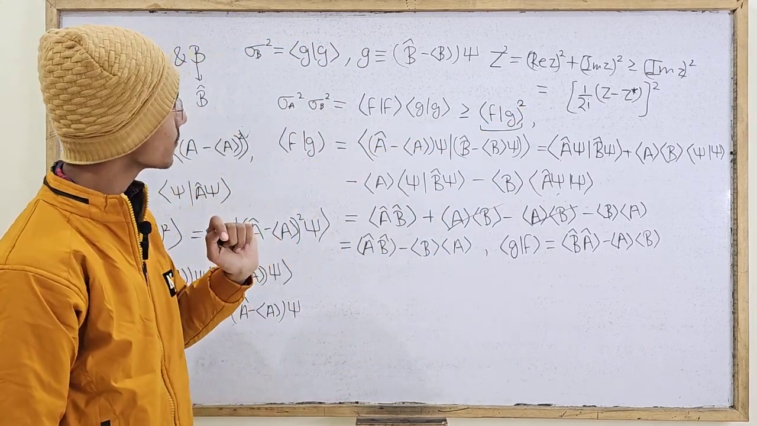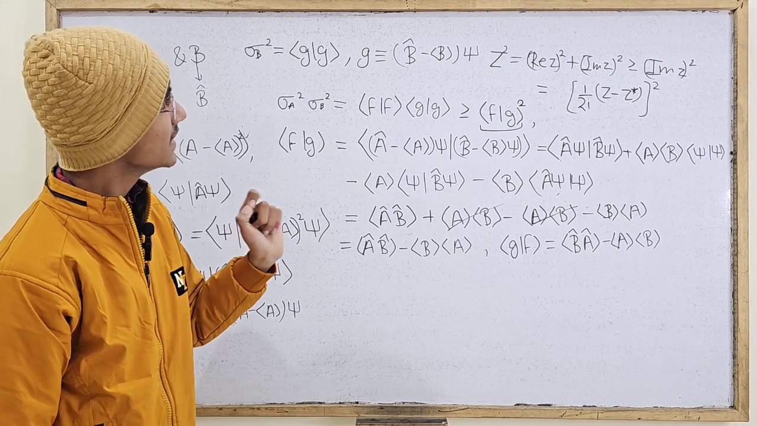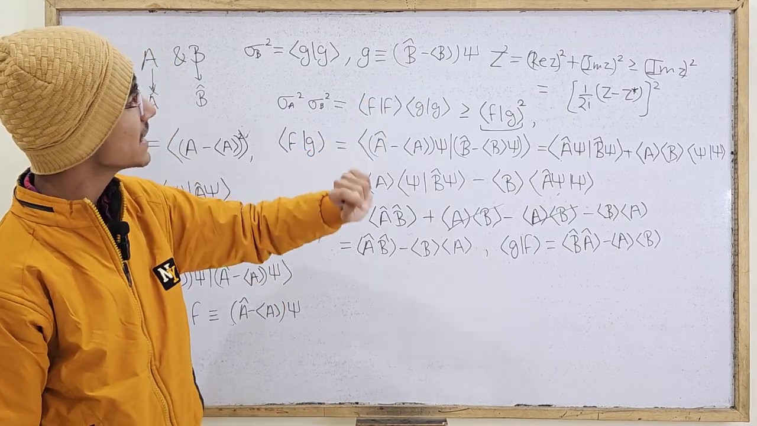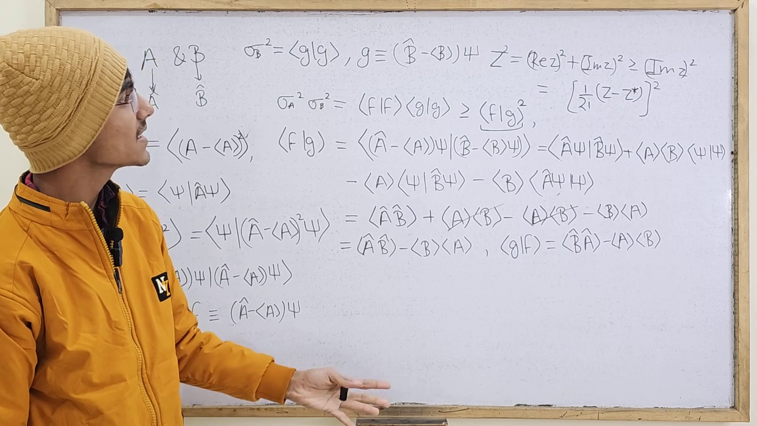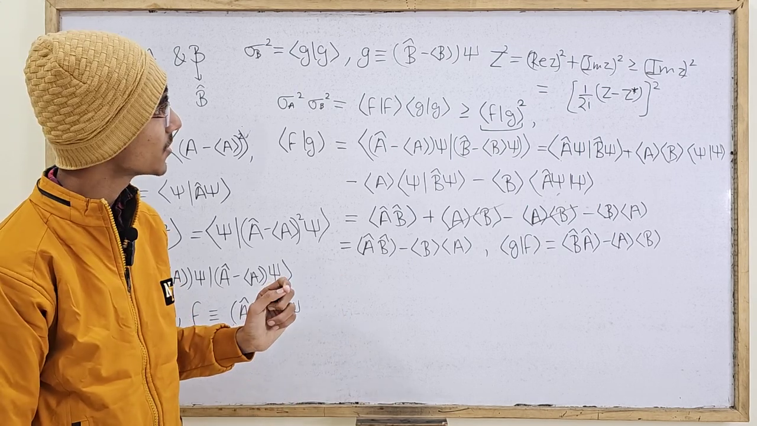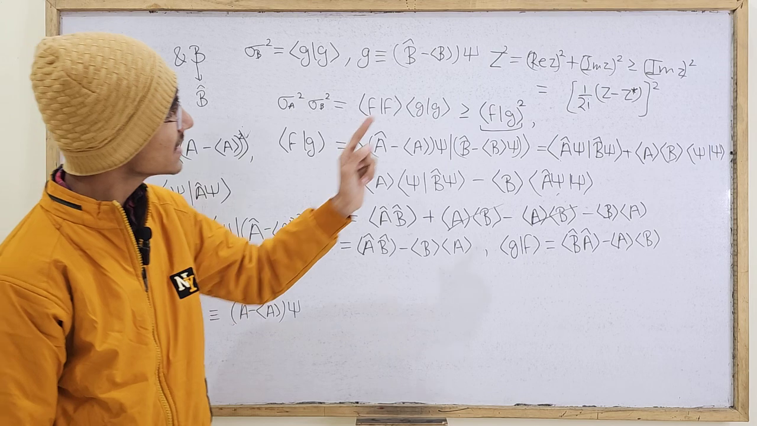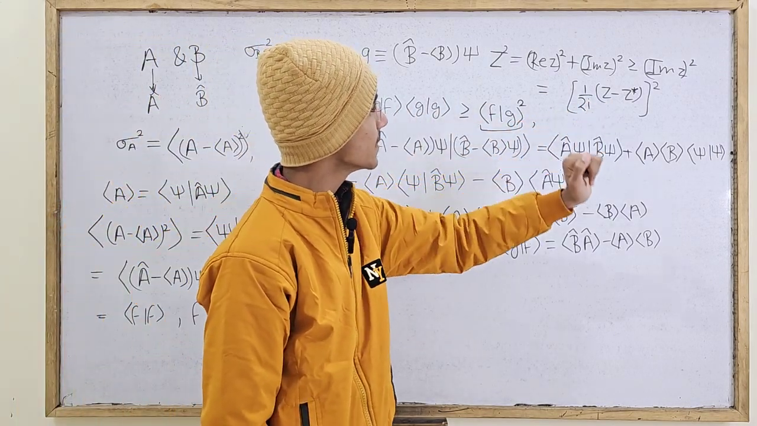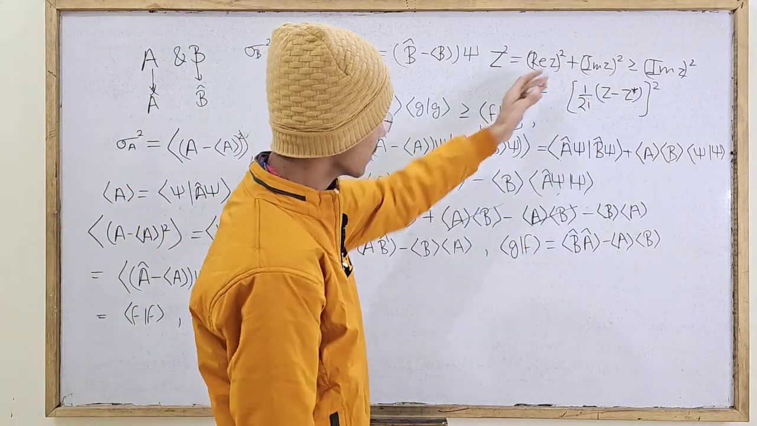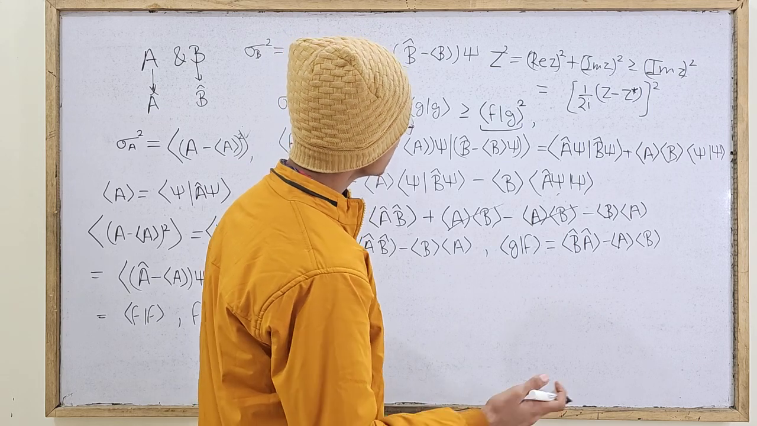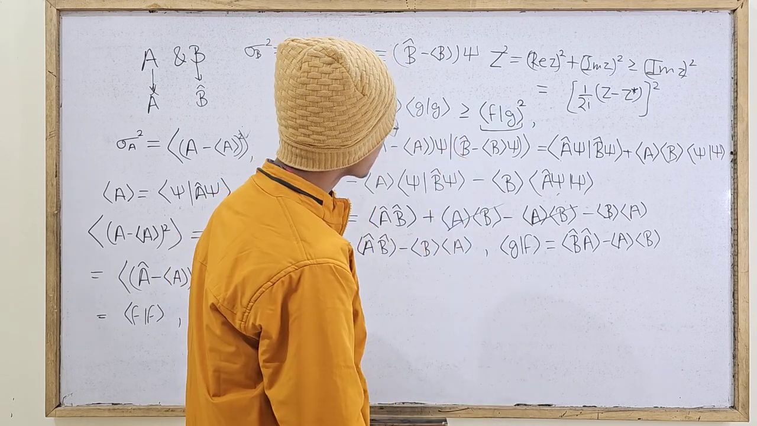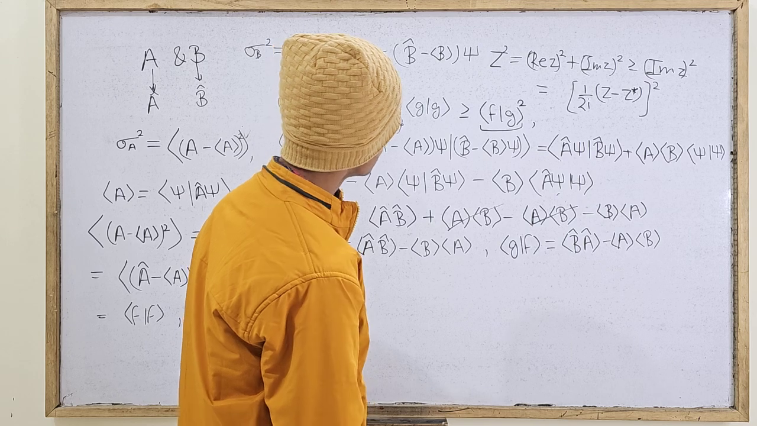When you square it, obviously the square of the modulus should be greater than or equal to (1 over 2 iota (z minus z conjugate)) whole squared. So the very same thing can be said for the inner product of f and g as well. So what does that mean?